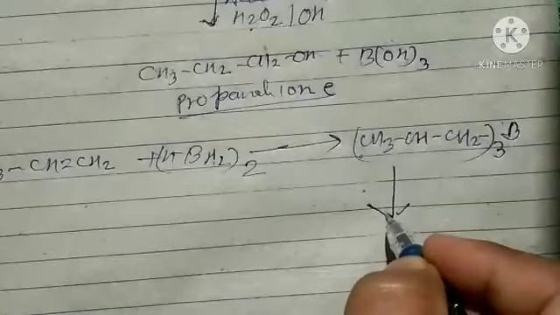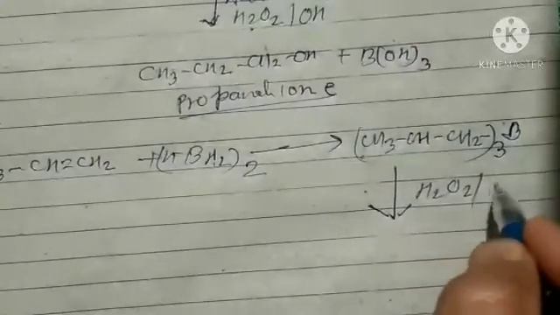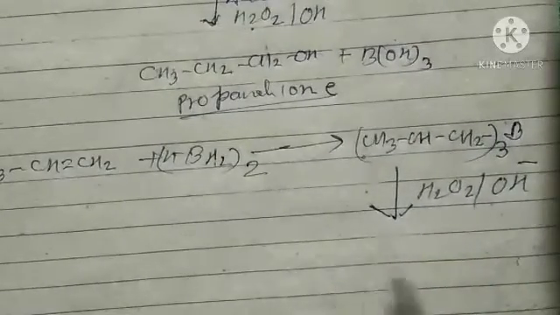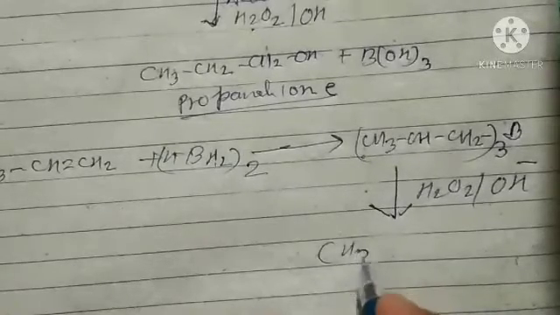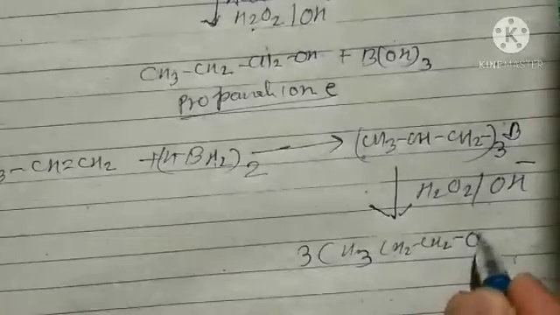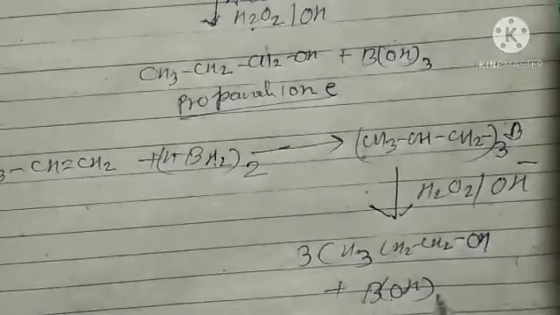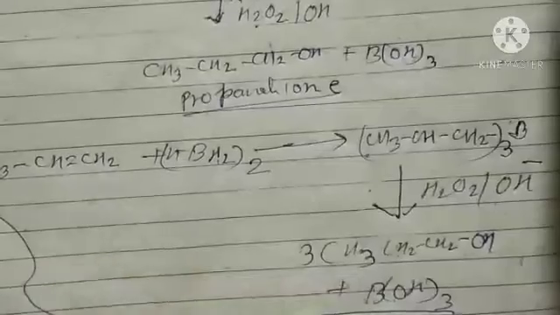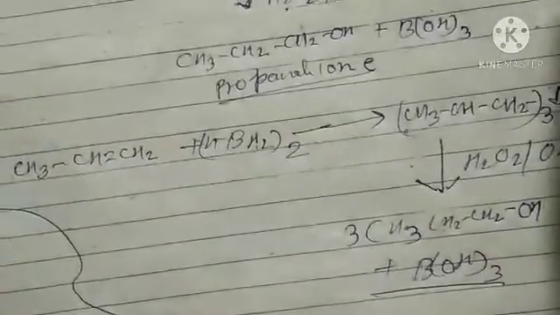So we write H2O2 and OH, aqueous. What product will we get? We will get the product CH3 CH2 CH2 OH plus B(OH) whole thrice. So this is the overall reaction, which can be written like this also. Don't worry about this, it is a very easy reaction, try to understand.